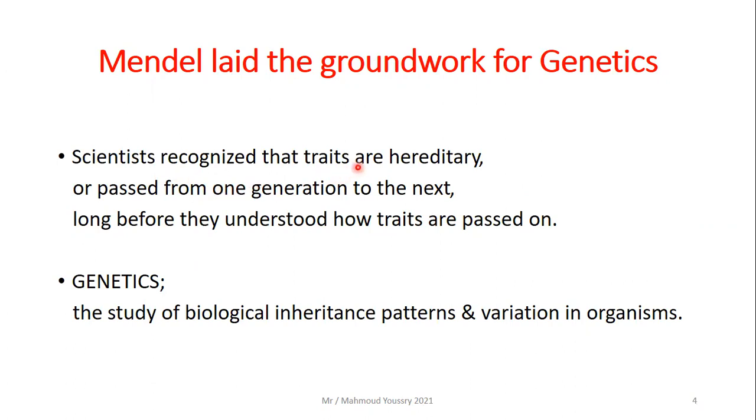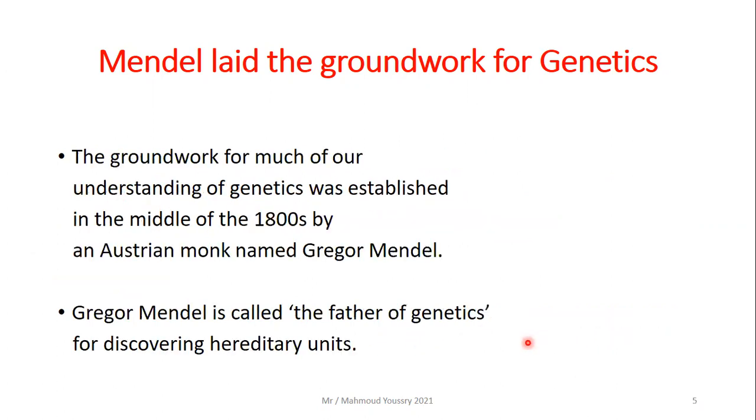Scientists recognized that the traits are hereditary, meaning passed from one generation to the next, long before they understood how traits are passed on. Then we come to the term genetics. Genetics is the study of biological inheritance patterns and the variation in organisms.